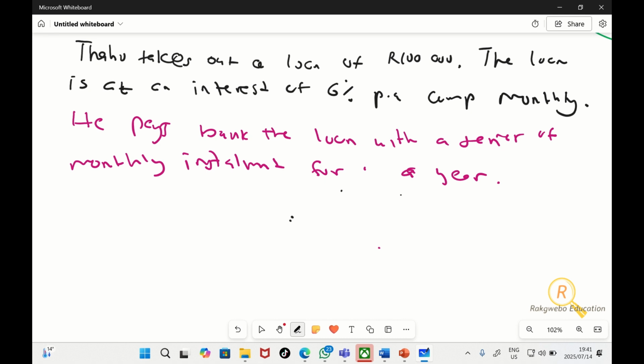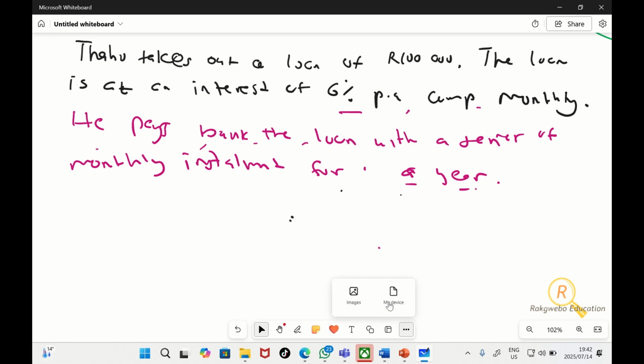Now, I'm going to run through this again. Thabo takes out a loan today of 100,000. The interest condition under this loan is 6% per annum, compounded monthly. He pays back the loan with a series of monthly installments for a year. That means at the end of the year, on the 31st of December, he would be making his last payment. Let's assume today is the 1st of January 2025.